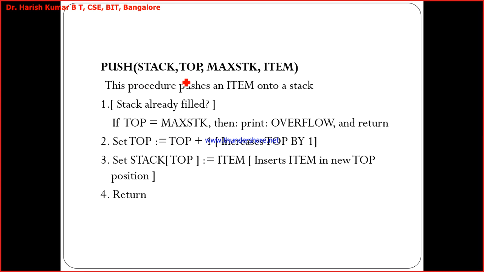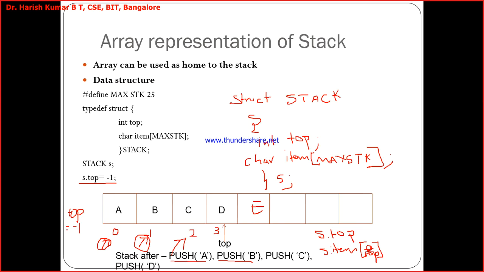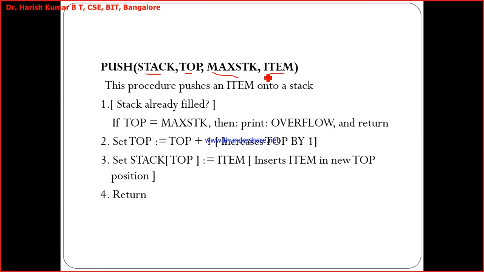Push: I'm passing the stack, top, the maximum size of the stack, and the item. Item is nothing but this character array.